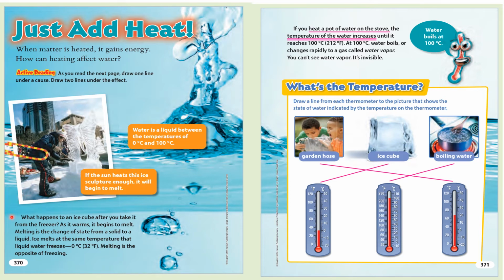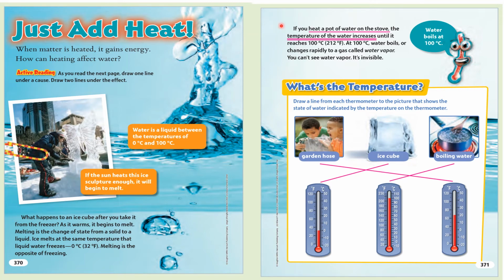What happens to an ice cube after you take it from the freezer? As it warms, it begins to melt. Melting is the change of state from a solid to a liquid. Ice melts at the same temperature that liquid water freezes, 0 degrees Celsius, 32 degrees Fahrenheit. Melting is the opposite of freezing.